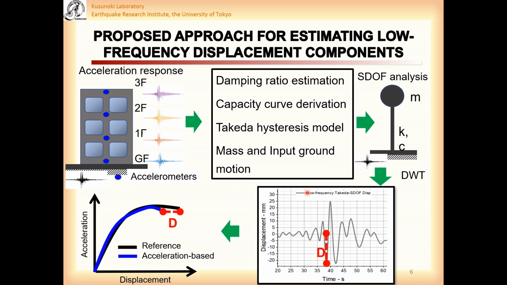In the next step, the displacement response of the analysis was decomposed by discrete wavelet transform to extract the low-frequency displacement component that corresponds to the frequency range of the unselected low-frequency range. Finally, the low-frequency displacement component contributing to the maximum displacement of the building was taken and added to the maximum representative displacement of the capacity curve obtained from acceleration response.